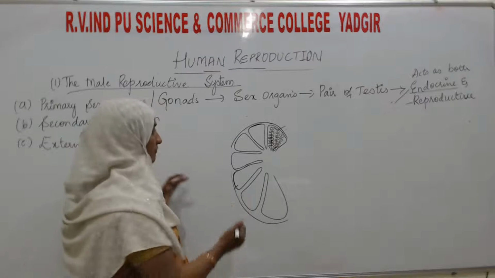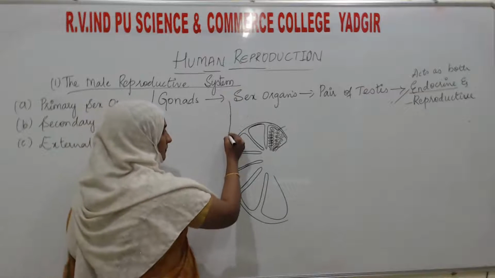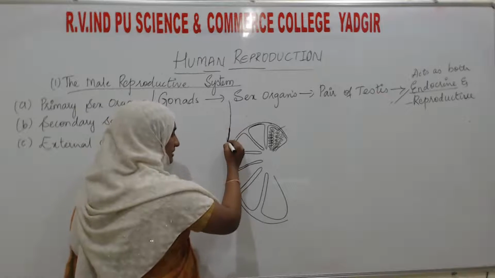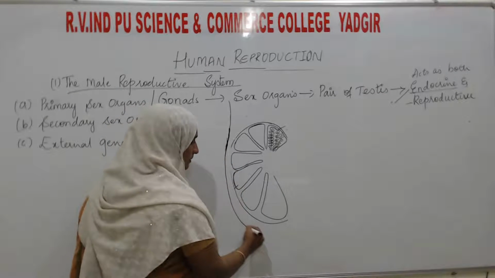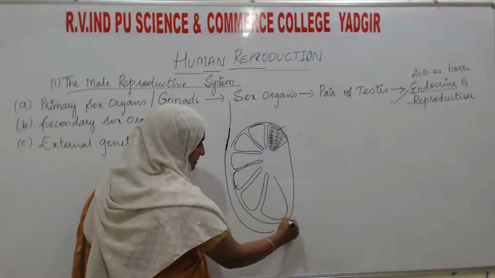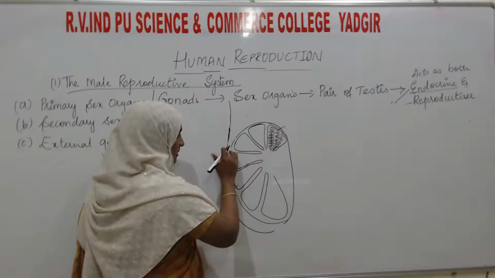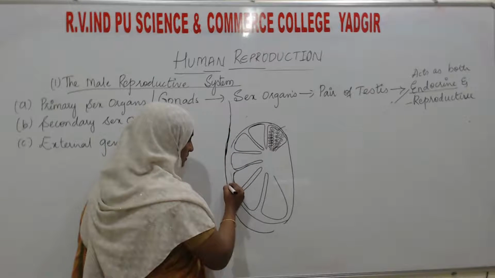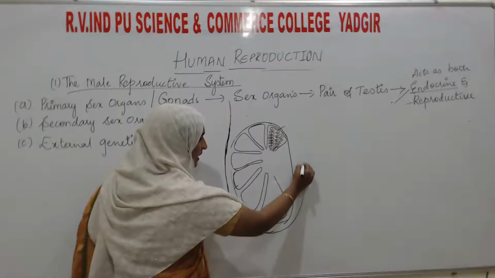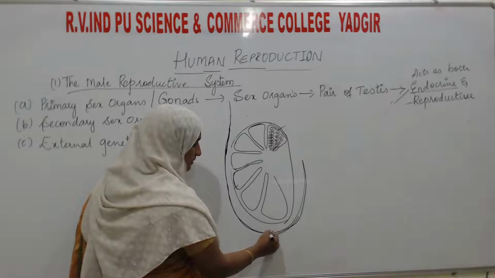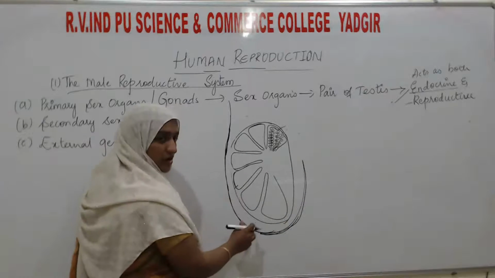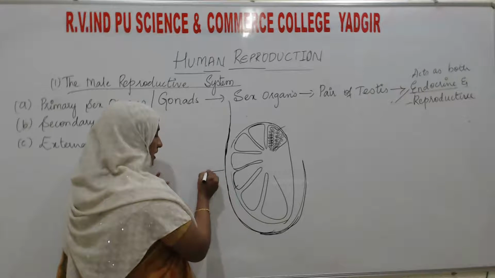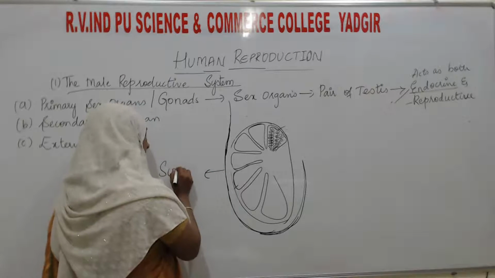Outside the abdominal cavity, there is a pouch or sac-like structure in which the testes are located, and this sac we call the scrotum.